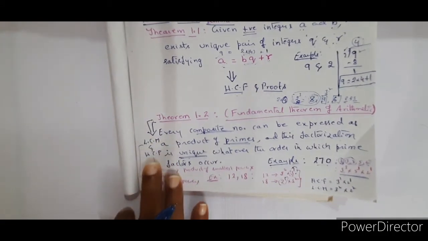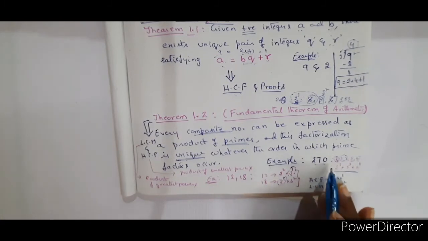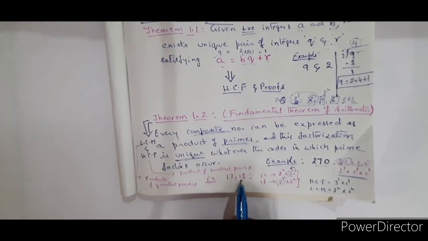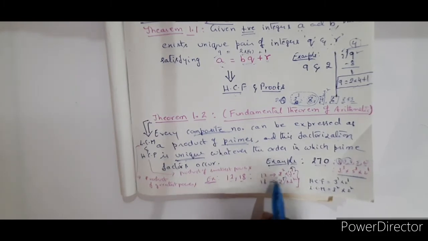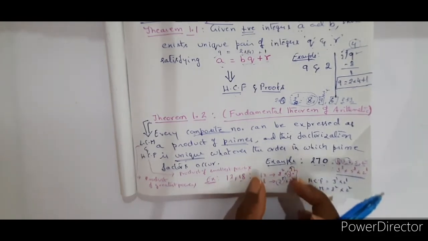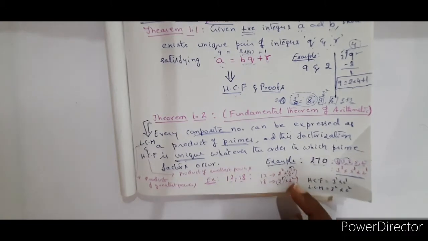find LCM and HCF. Usually you will find the factors like this, and then you will find the HCF and LCM. Let us take the example of 12 and 18. If you write the factors of 12, it is 2 square into 3, is it not, 4 into 3? If you write 18, 2 power 1 into 3 square. See, from the same set of factorization, you can extract LCM as well as HCF.